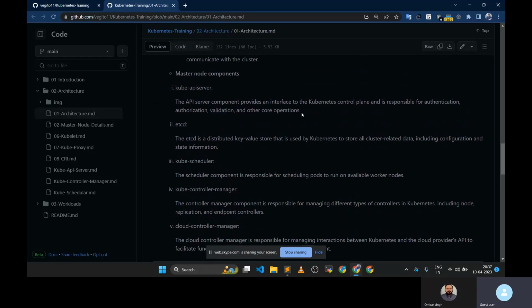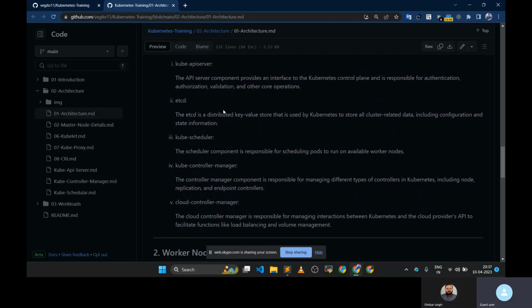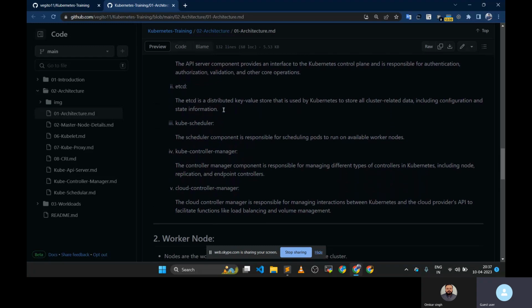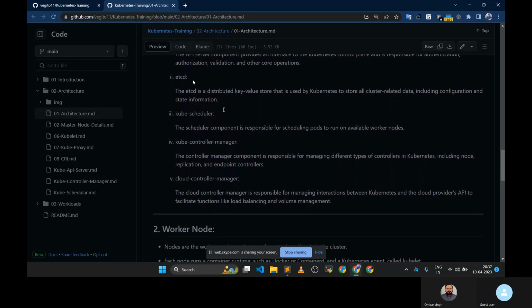Why am I explaining this? It will be helpful for you in debugging as well as in future interviews, because they will mainly ask what the architecture of Kubernetes is. It is the main question. Second thing is etcd. As we said, etcd is a database.